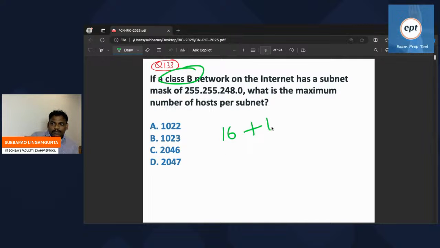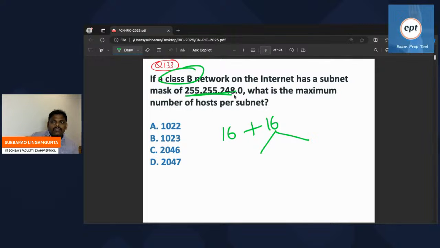Class B is 16 plus 16. In this 16, see the mask one time. What's the answer? The mask contains 248, which means I think 4 bits. So 16 plus 4, 20 bits for the mask. I think 12 bits remain.